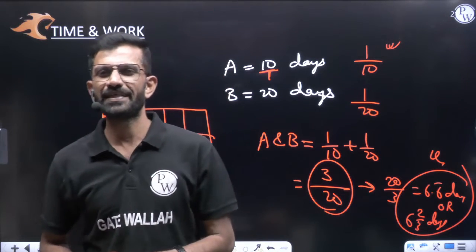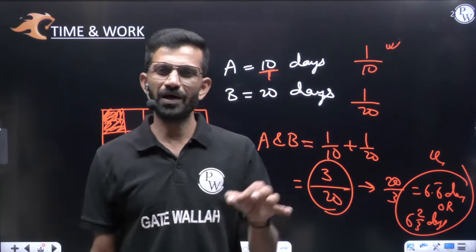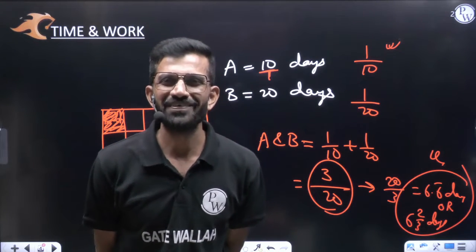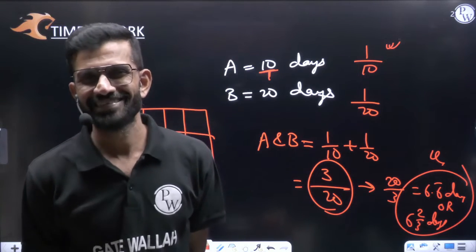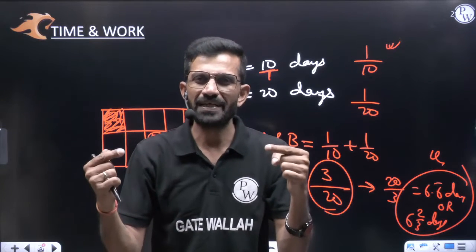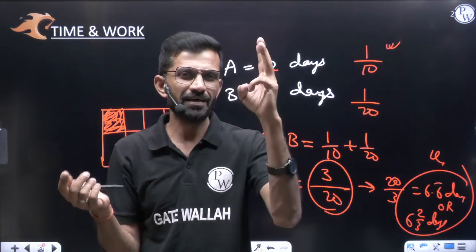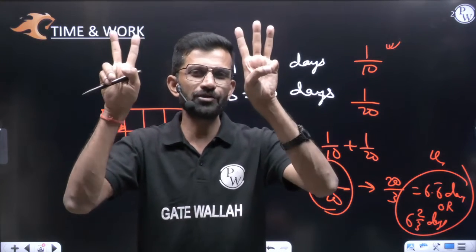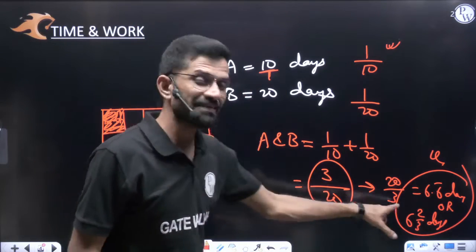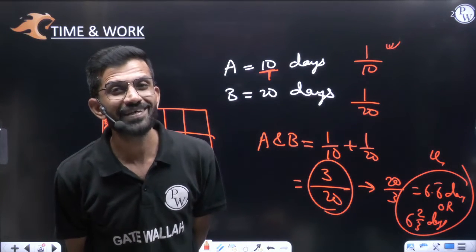A can do a work in 20 days, B in 30 days. Together in how many days? So my dear friend, together they will do it in 12 days. Because A per day work will come 1 by 20, B per day work will come 1 by 30. 20 and 30 LCM, how much is it? 60. 20 how much is 60? 3 times. 30 how much is 60? 2 times. Means numerator you will get 3 plus 2, that is 5. 5 by 60 is their per day work. So how many days will they take? Reciprocal of that, that is 60 by 5 days, which means 12 days.